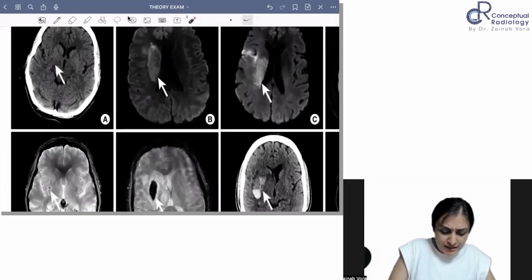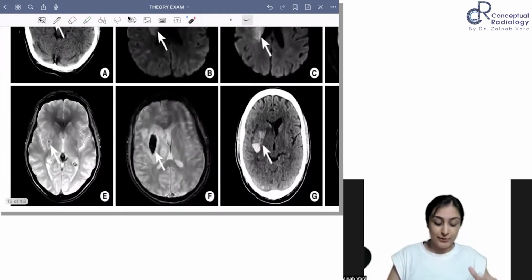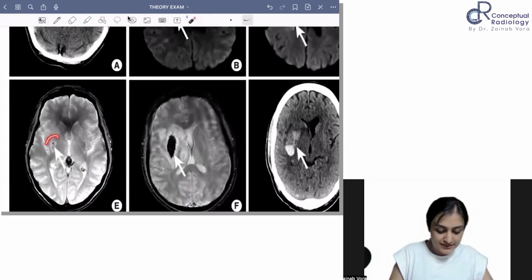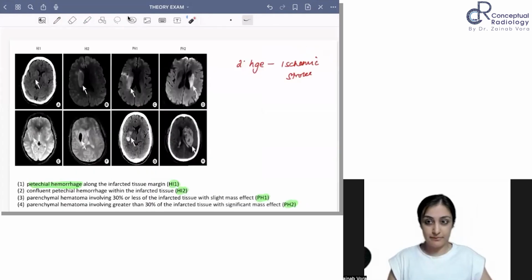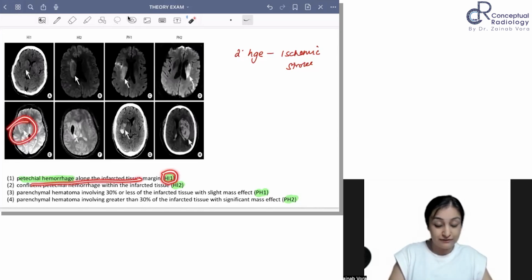So this is where you can see that there is ischemia. Okay, if you have seen it, that's great. So this is where you have ischemia, and around the ischemia you can see some petechial hemorrhages. Oh, if you reported that, that's amazing. I have never reported this. So this is HI1, petechial hemorrhage along the infarcted tissue margin. If you give this grading, it's amazing.